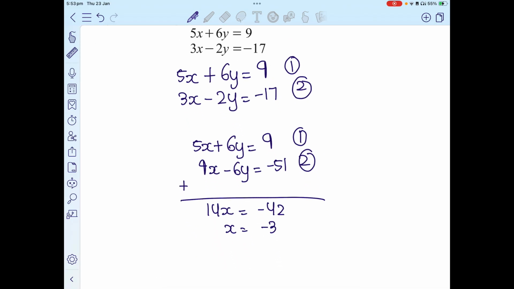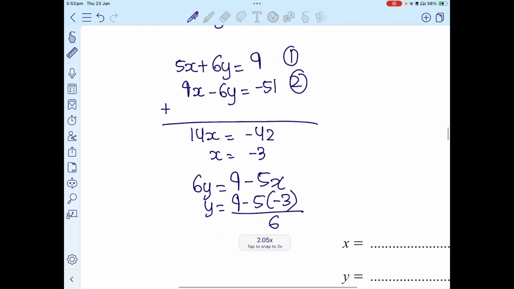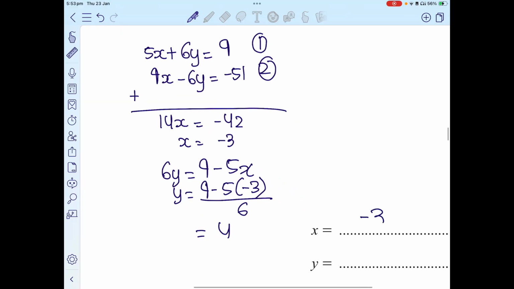So if I use the first equation, I'm going to get that 6y is equivalent to 9 minus 5x. So y is equivalent to 9 minus 5, replacing the x with negative 3, divided by 6. So 9 minus 5 into negative 3, divided by 6, is equivalent to 4. Okay, so x is going to be negative 3, y is going to be 4.